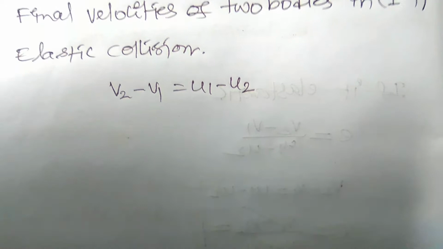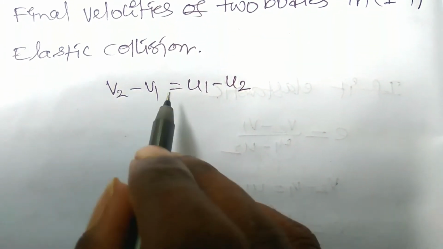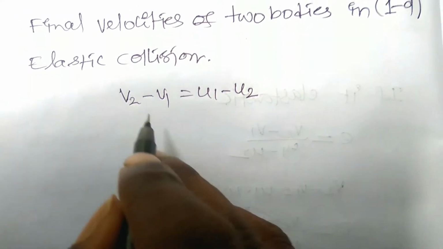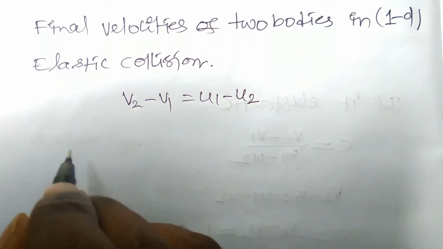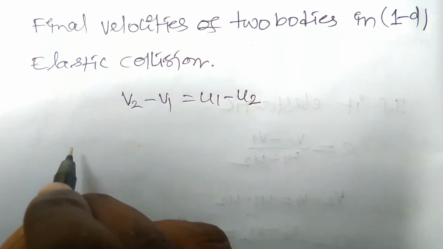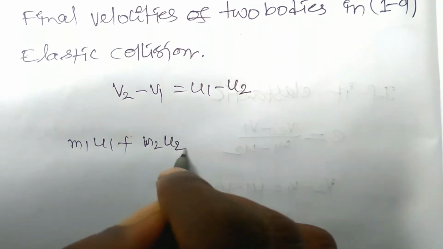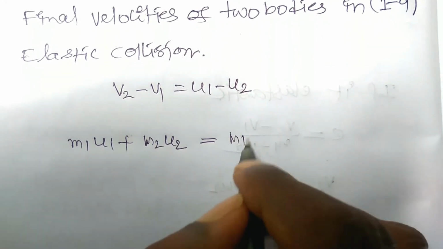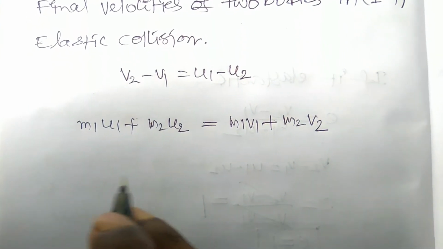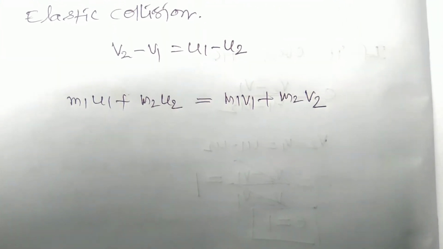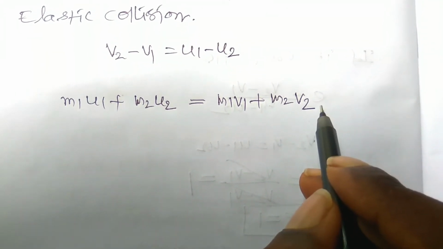By using this equation we have to find the final velocities v1 and v2. Due to conservation of momentum, m1 u1 plus m2 u2 is equal to m1 v1 plus m2 v2. From this we have to find the final velocities of v1 and v2.